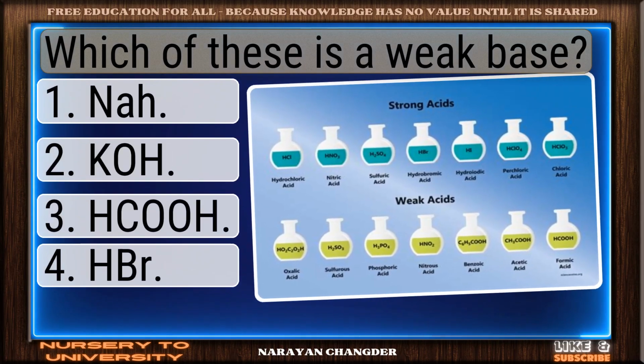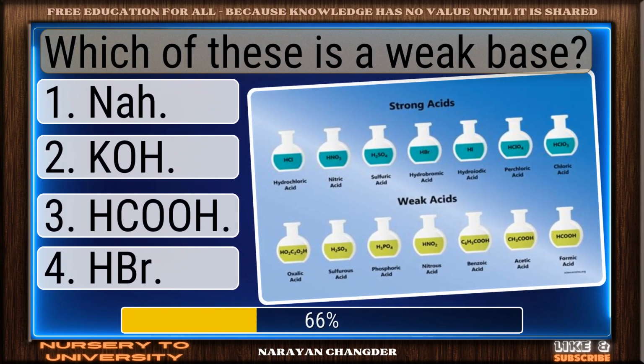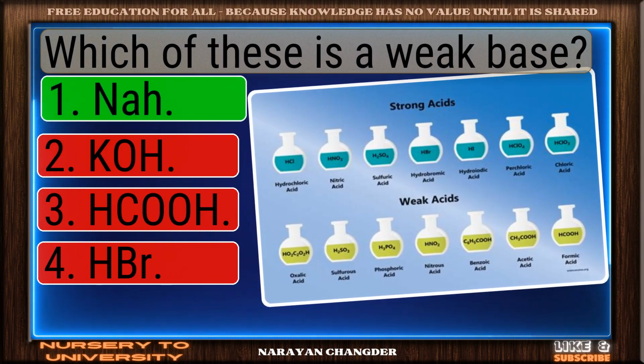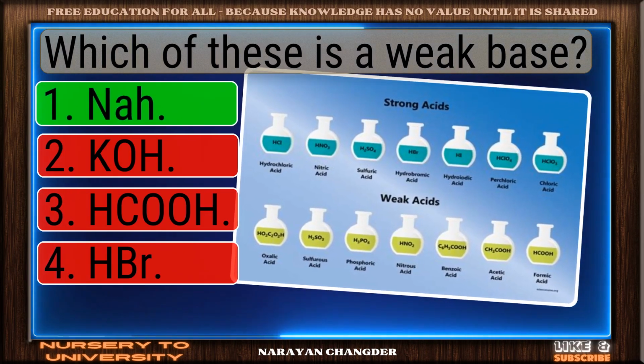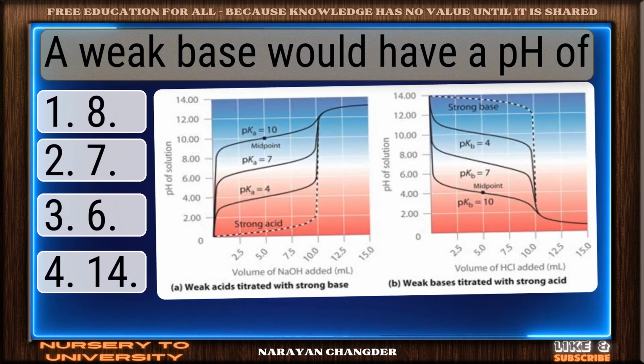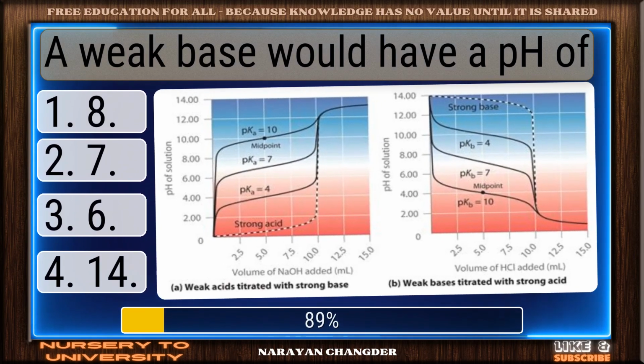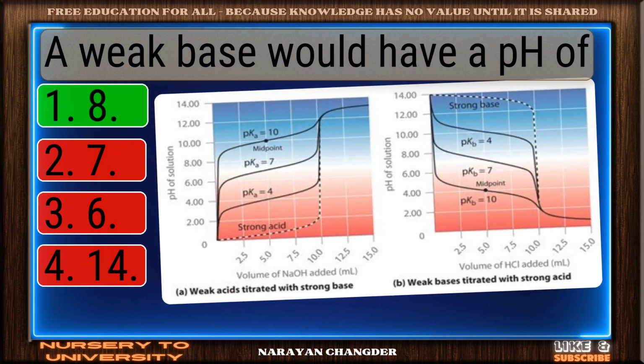Which of these is a weak base? Strong choice. NH3 is the right answer. A weak base would have a pH. Good job. 8 works well here.